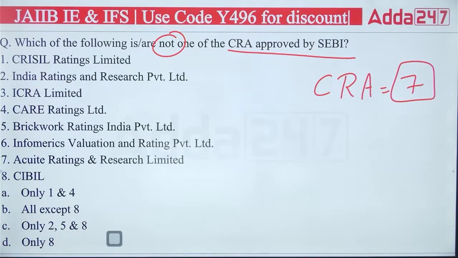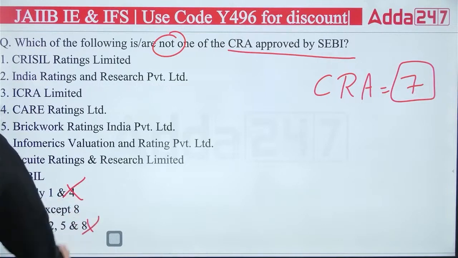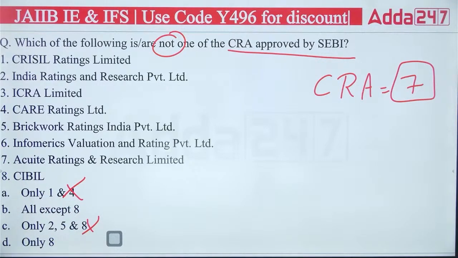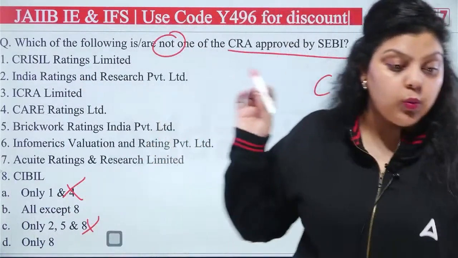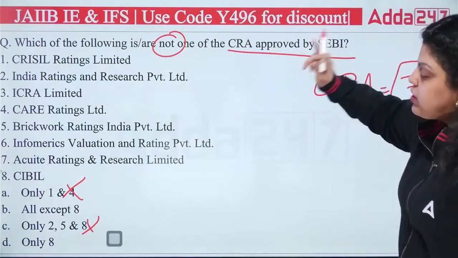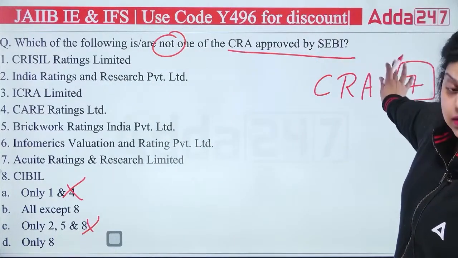Which of the following is not one of the CRA? Not one of the CRA. So it's not 1st and 4th, it's not 2nd, 5th and 8th. Actually, it is saying all except 8 and only 8. It can create confusion in your mind, but do check what the question is asking. Which of the following is not one of the credit rating agencies?